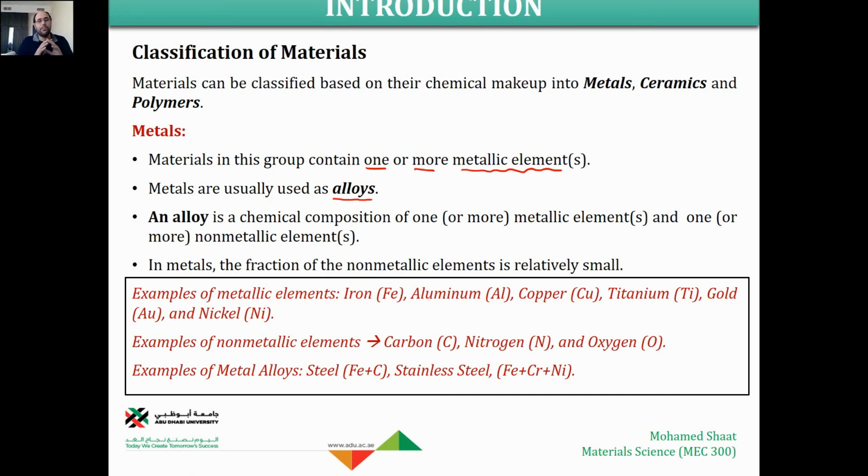It means that most engineering use of metals requires using metals in the form of an alloy. Alloy metals are usually used in the form of alloy, and an alloy is a chemical composition. The condition is that there should be a chemical reaction. It is a chemical composition of one or more metallic elements and one or more non-metallic elements. So again, the alloy is a chemical composition of metal plus non-metal element.